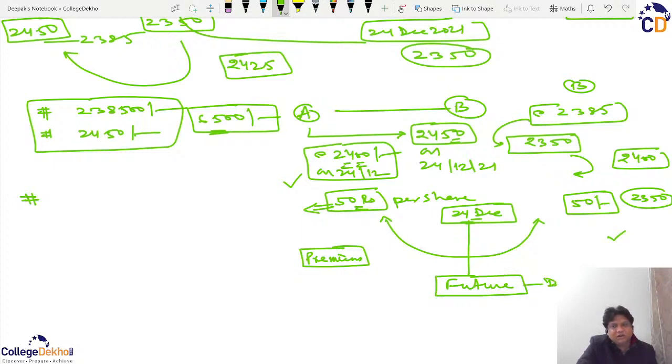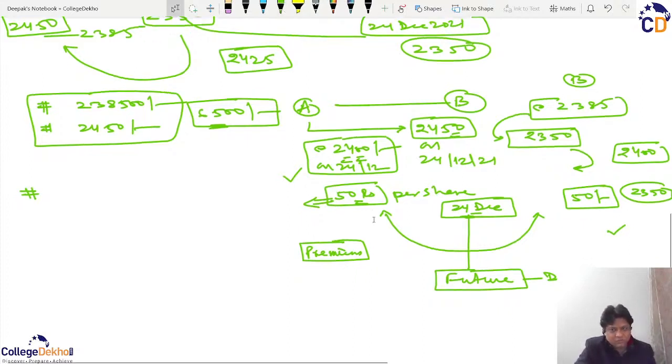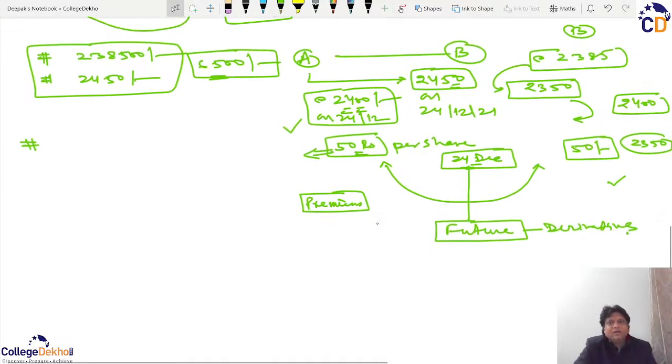That is why we use the word future derivative. In a way, it has been entered into on 14th December to be completed on a future date, that is 24th December. But what is happening here is that it is forcing both of us to complete the contract. Another way is that B understands that the price will be less than 2400, and A is believing that the price will be more than 2400.